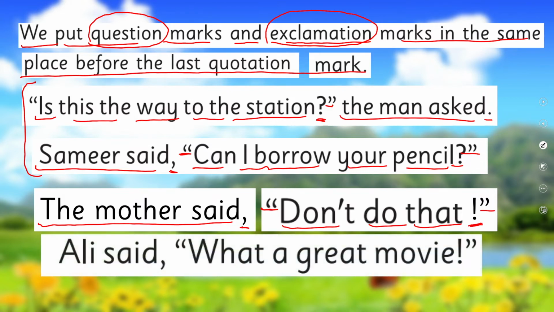Right? Ali said, comma, inverted commas begin, which is called quotation mark, "What a great movie!" Sign of exclamation, quotation mark. Right? Do you understand it? So there are three different situations where we put commas and three different punctuation marks: a full stop, a question mark, and an exclamation mark. Right?